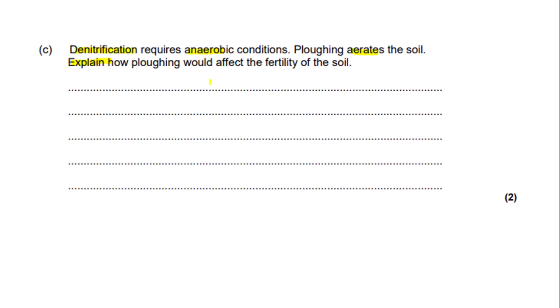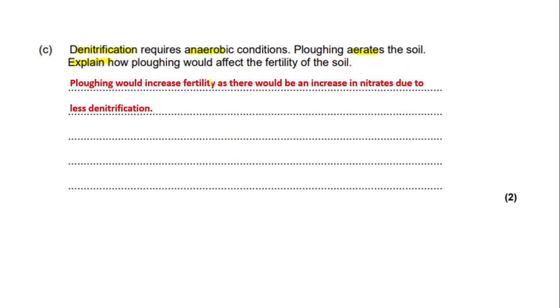So as I said before, ploughing aerates the soil, so it adds oxygen to it. This means that the anaerobic bacteria that carry out denitrification can't function properly. So this would increase the fertility of the soil as there are more nitrates present in the soil. So this is what I've written. Ploughing would increase fertility as there would be an increase in nitrates due to less denitrification.